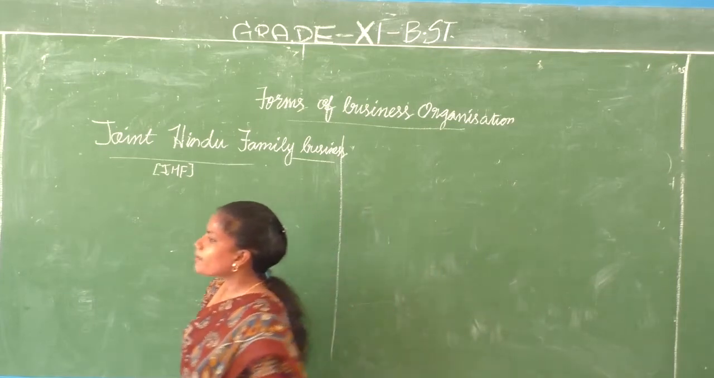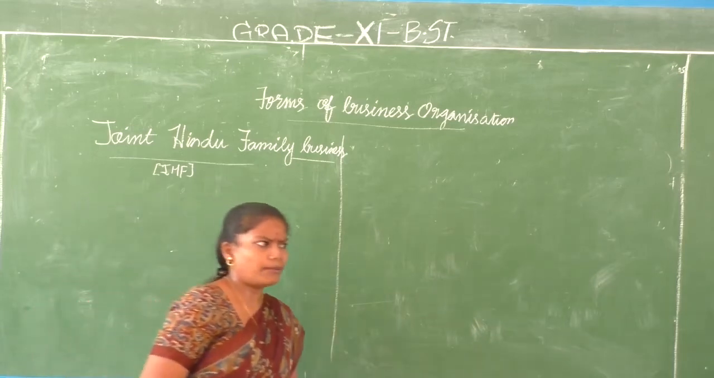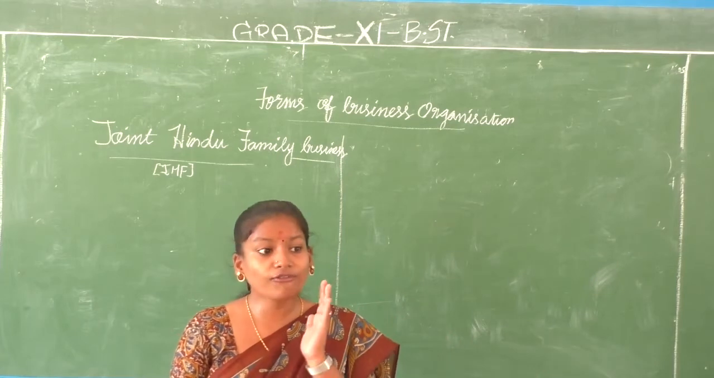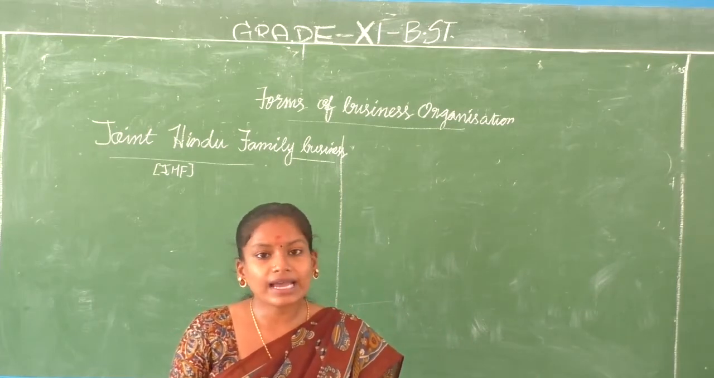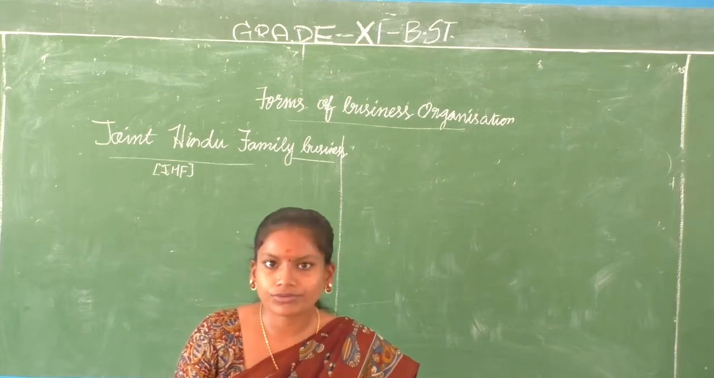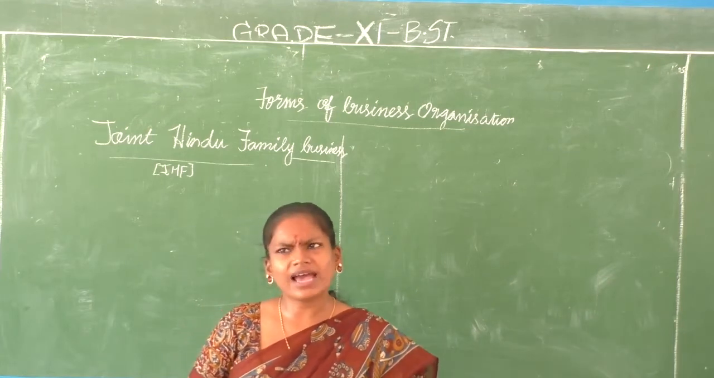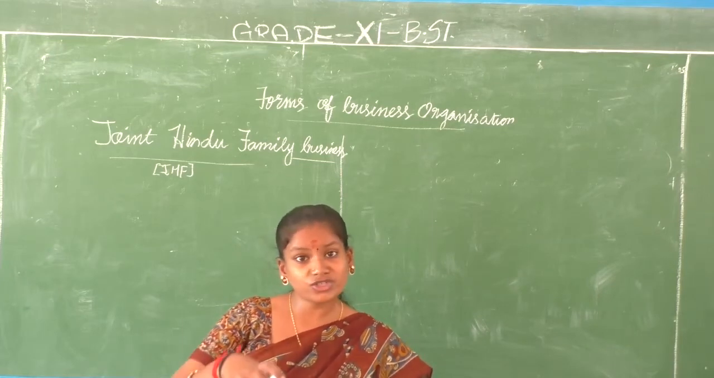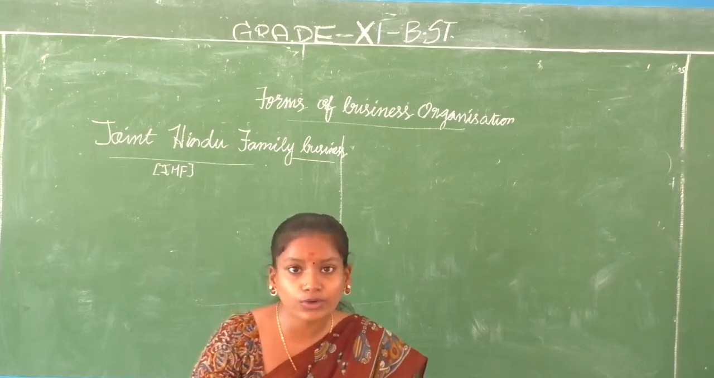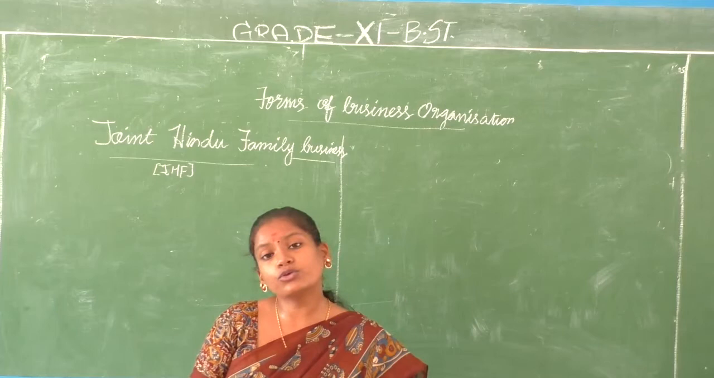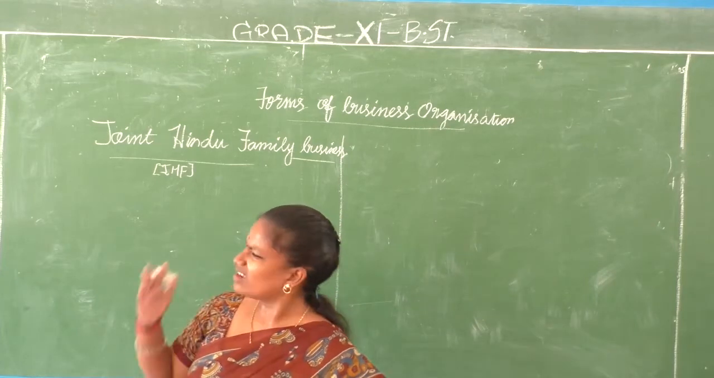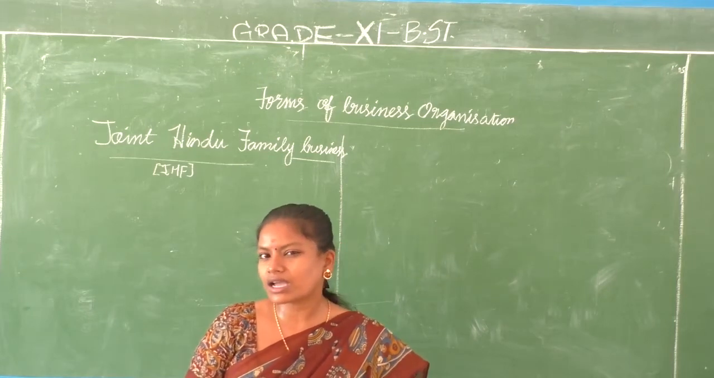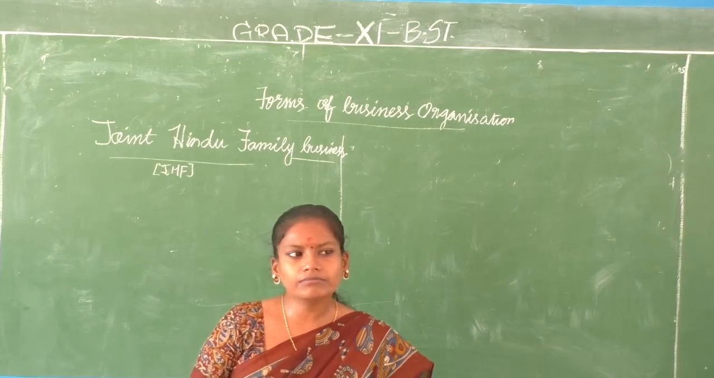Next we are going to discuss what this joint Hindu family business is all about. It is a form of business organization where the members of a joint Hindu family take part as the business members also. They run the business together. What does it actually mean? In India, we have a system called Hindu undivided family, that is joint families. Of course, nowadays it is becoming nuclear family, but we have a few joint families also, and it is mainly concerned with the Hindu religion, because in the Hindu religion maximum they have this kind of family organization.